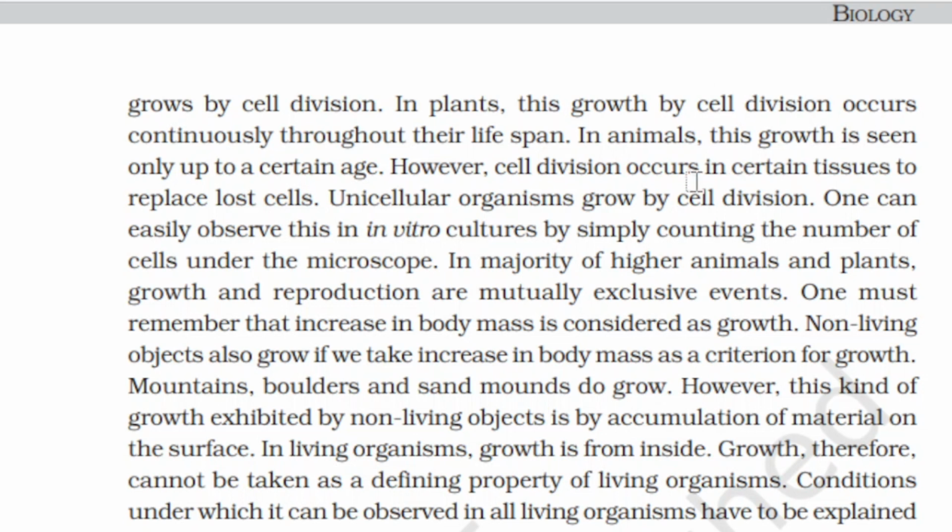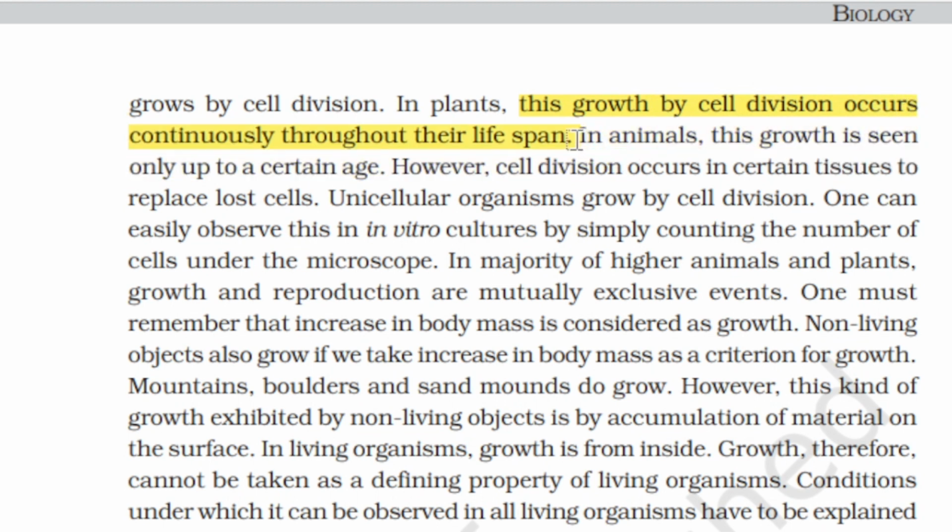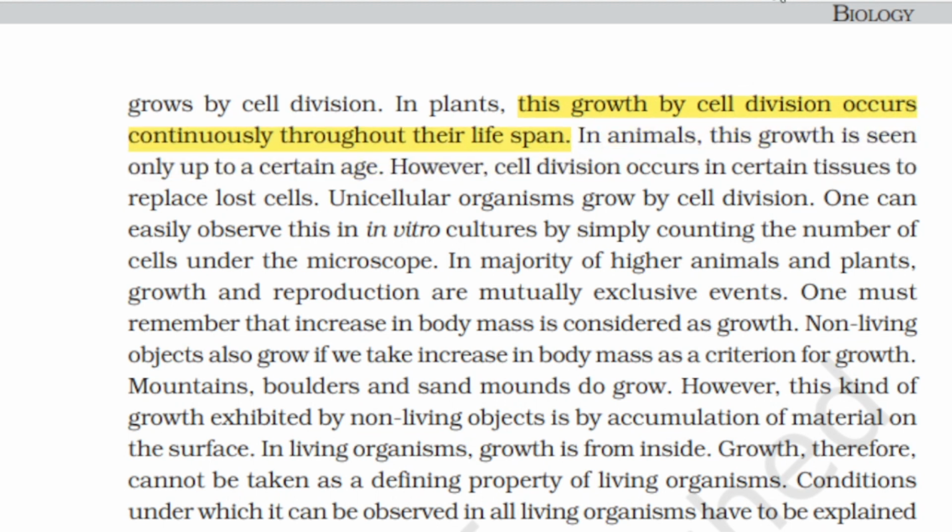A multicellular organism grows by cell division. Multicellular organisms means plants, animals. There are certain microorganisms which are also multicellular. In plants, this growth by cell division occurs continuously throughout their lifespan. So there is no time frame for growth in plants. Whereas in animals, this growth is seen only up to a certain age. However, cell division occurs in certain tissues to replace lost tissue.